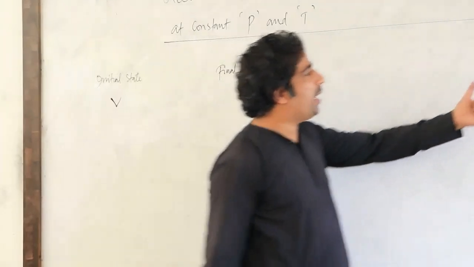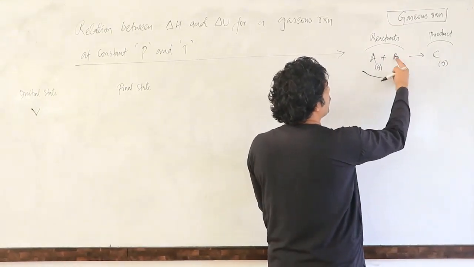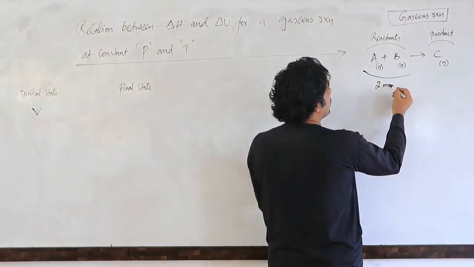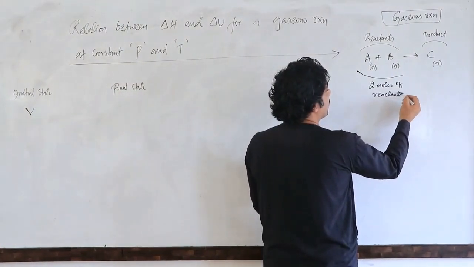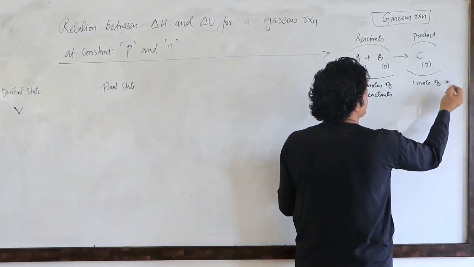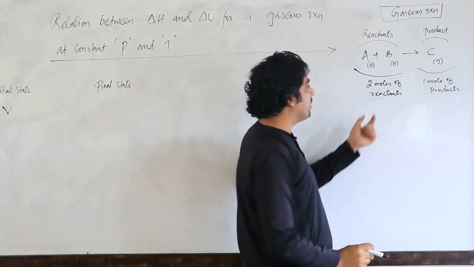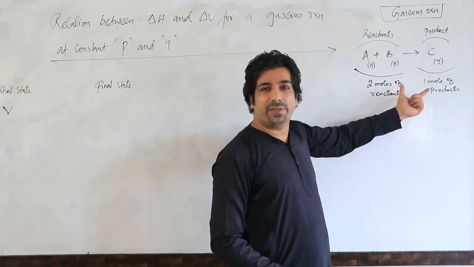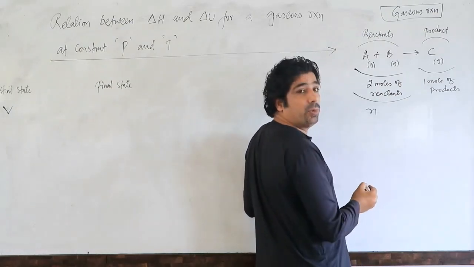When reactants are changing into products, you can see here we have 2 moles of reactants, and I am getting 1 mole of products. That means the number of moles are changing, my dear friends. How many moles we have here? N stands for number of moles.